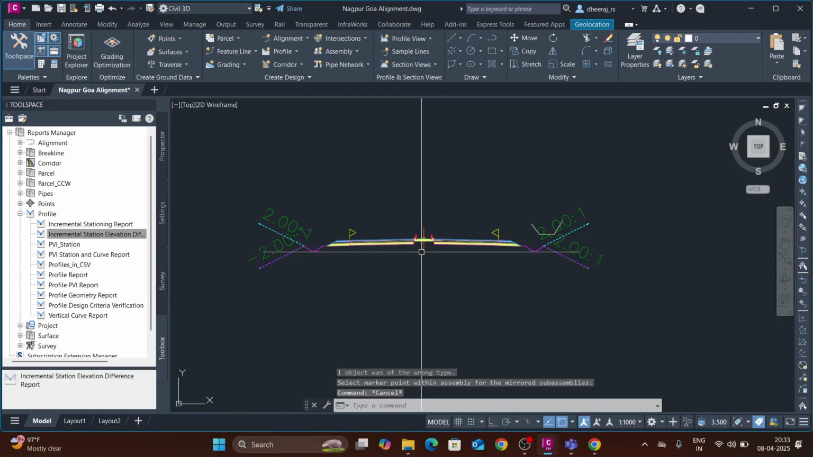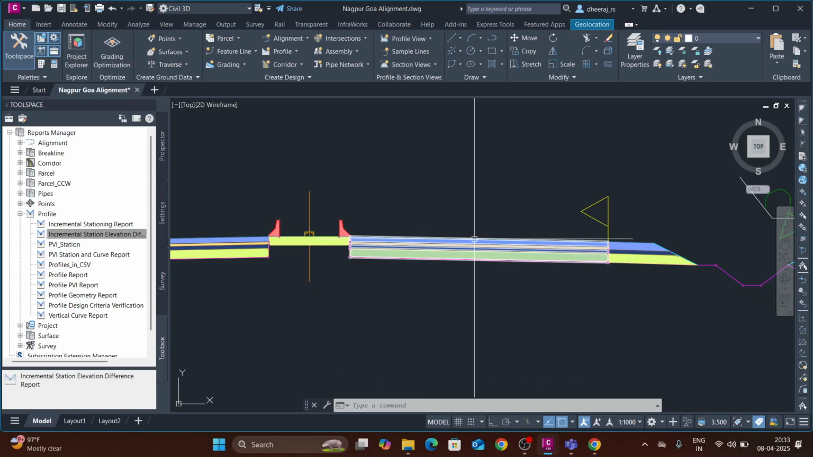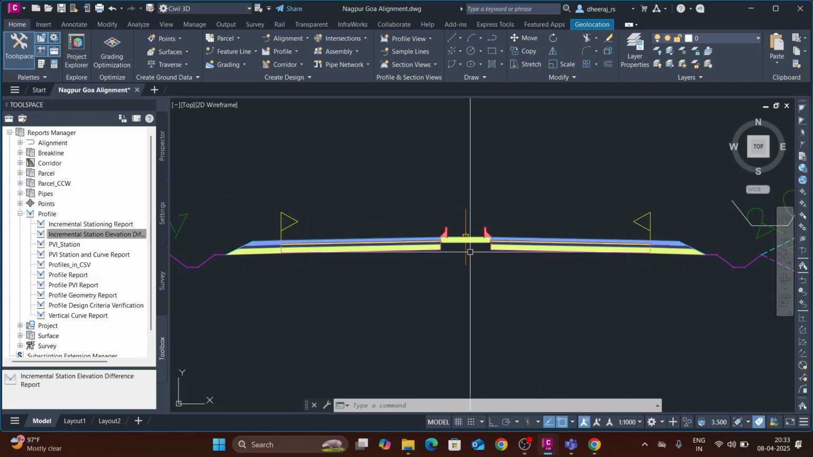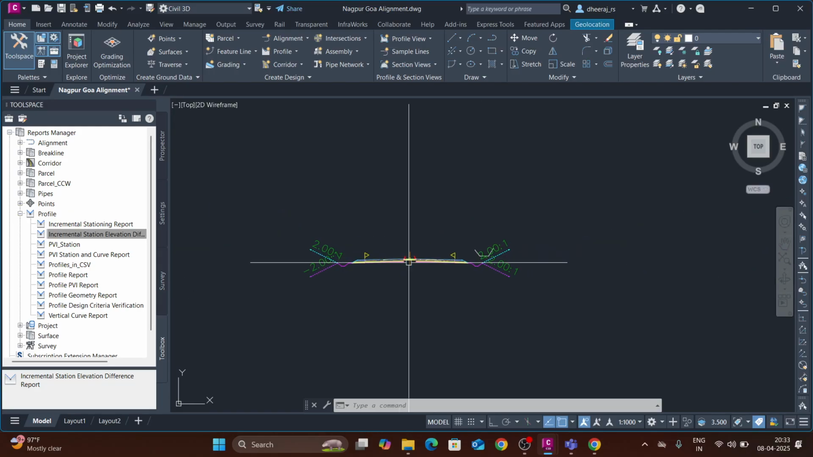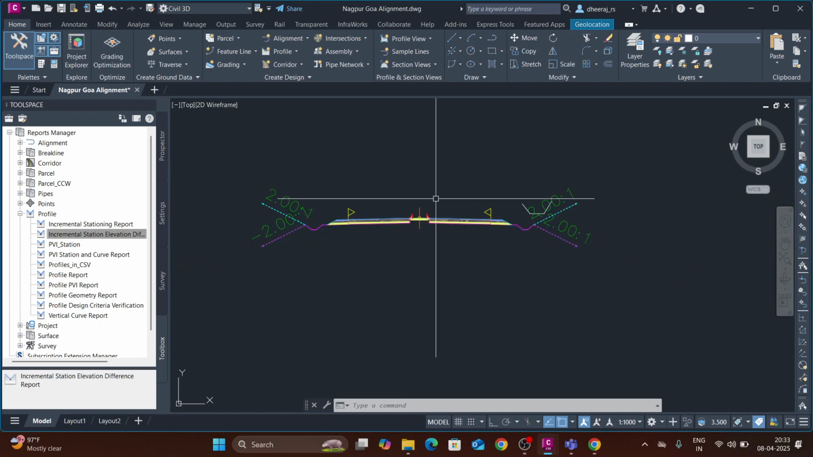This is known as the typical cross section. You can see we have given a 2% slope for the pavement and 3% slope for the shoulder, right? This is known as camber slope. This is a standard slope according to IRC: for flexible pavement 2.5%, and for rigid pavement it is 2%. Like this we develop the assembly, right? This all total is known as assembly.